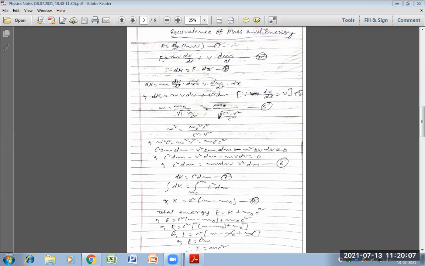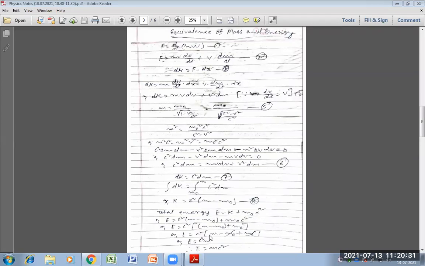In place of K, we can write c square into (m minus m naught), from equation 8, plus m naught c square.